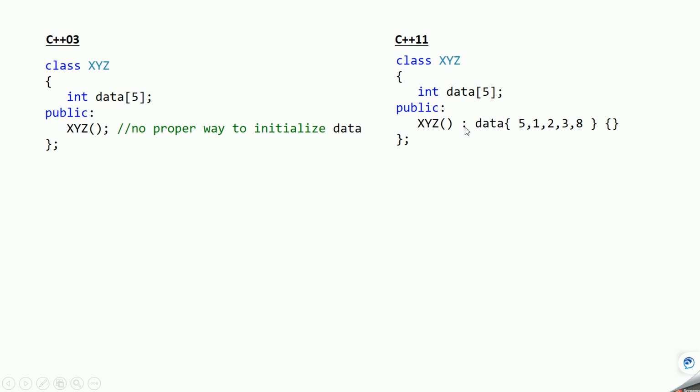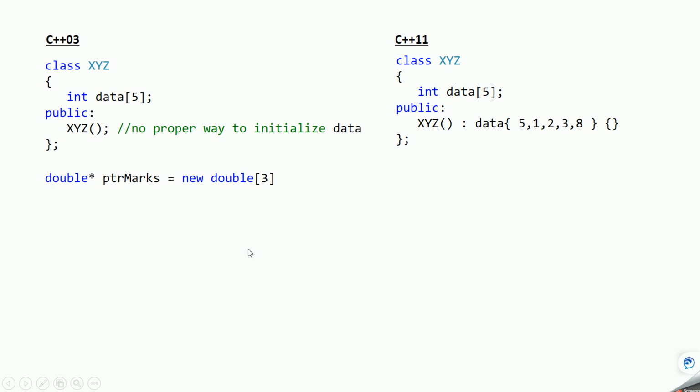Just give the name of the array and the data that you want to provide to this array in braces. First you will give the constructor and then you will give a colon and then the variable name and then the value that you want. So this is one of the C++11 concepts.